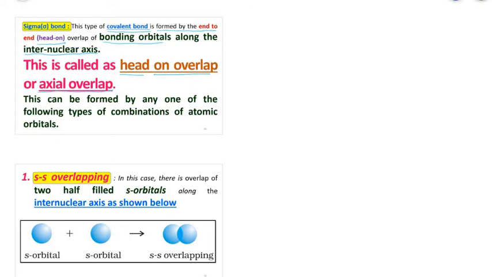This can be formed by any one of the following types of combination of atomic orbitals. The first one is called ss overlapping. It means that there is one s orbital and similarly another s orbital. Both of them are overlapping along the internuclear axis, and you can see the overlapping that has been formed. So this is called ss overlapping. Is it clear, students? So in this case there is overlap of two half-filled s orbitals along the internuclear axis.